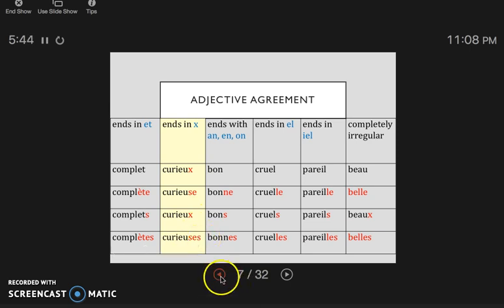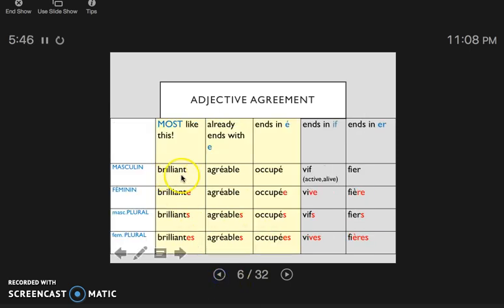Perhaps we should talk about what these will sound like. So brillant versus brillante. Agréable sounds the same either way. Similarly, occupé is going to sound the same. But vif versus vive, or fier and fière.